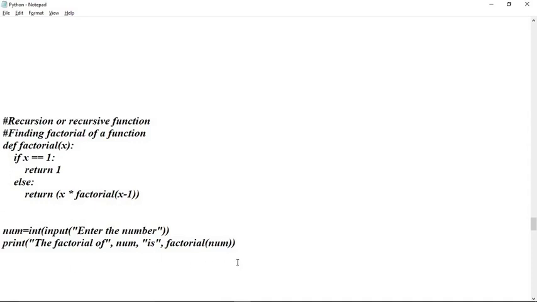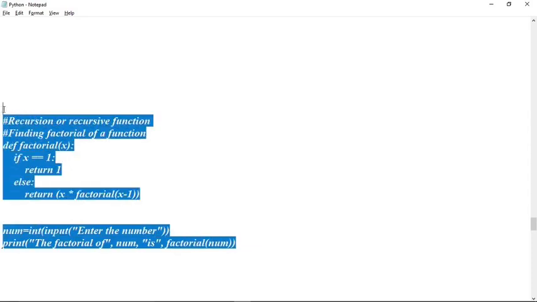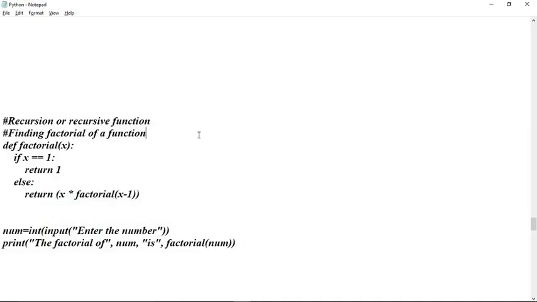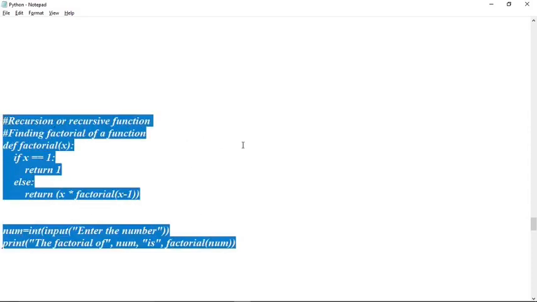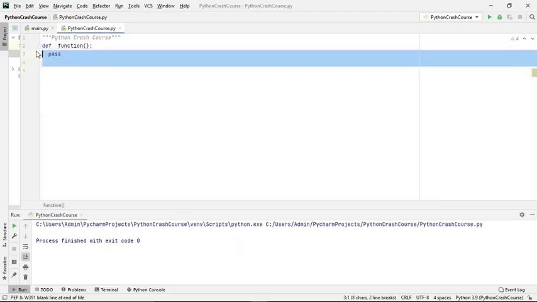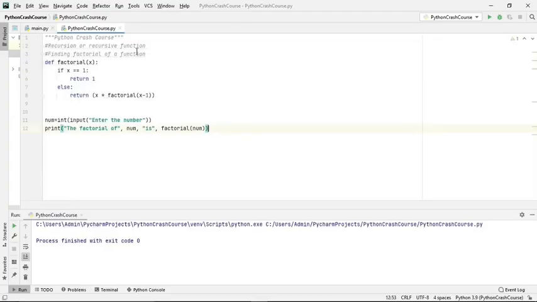So let us write here. This function actually is a recursive function. When a function calls itself, in this recursive function we are actually trying to print the factorial of a number. So you know how factorial is getting calculated. That we are going to do using a recursive function. So recursion, or recursive function, finding the factorial of a number.